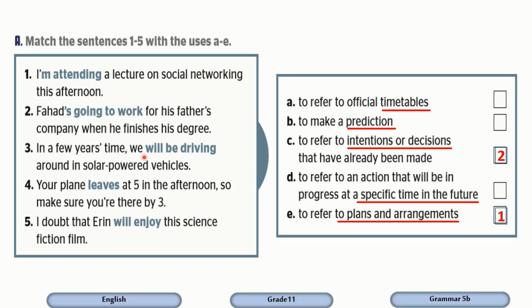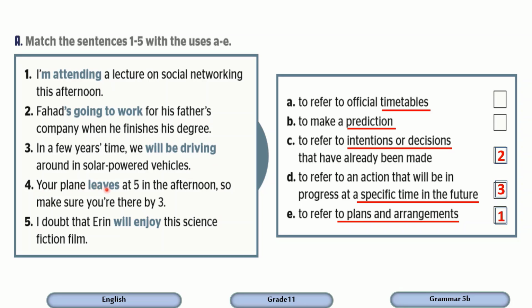In a few years' time, we will be driving around in solar-powered vehicles. In a few years' time. And here we specified the time in the future. And the action will be in progress. As you can see here, that is the progressive.